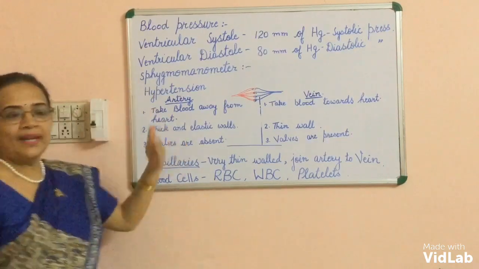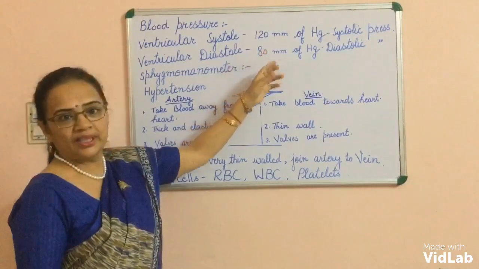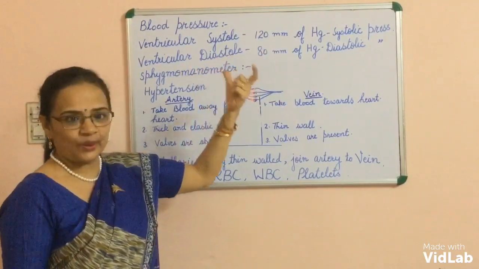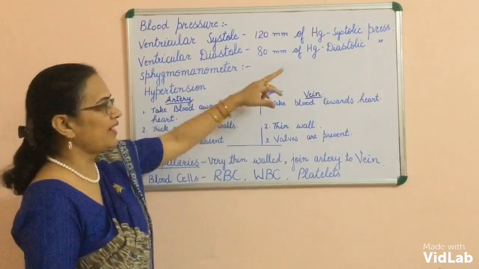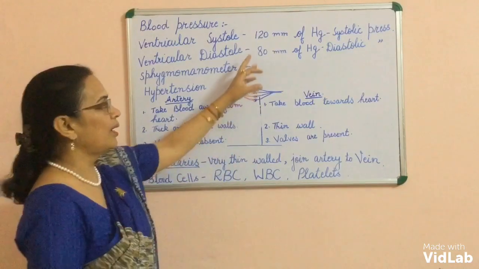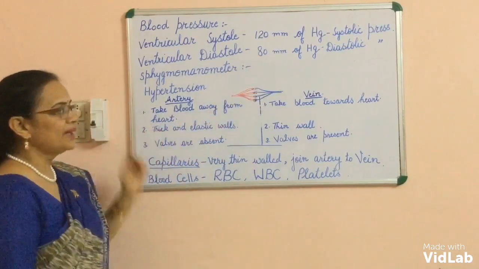So for a normal healthy person, the blood pressure is 120 by 80 mm of mercury. First, on the top, we write systolic pressure, and below we write diastolic pressure. For the healthy person, the pressure is 120 by 80 mm of mercury.